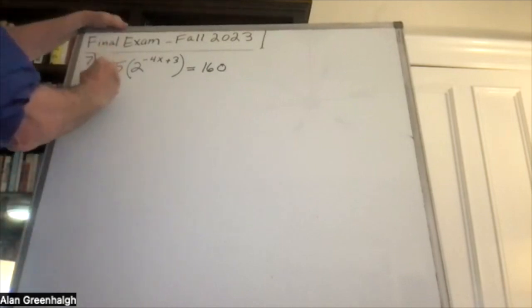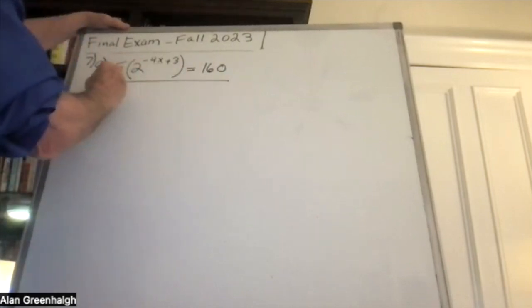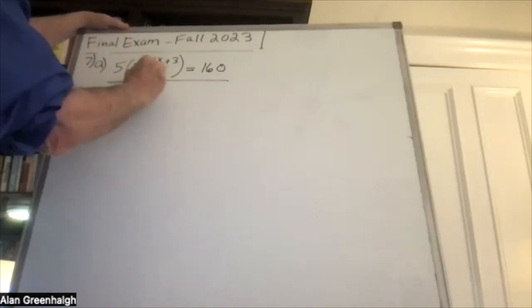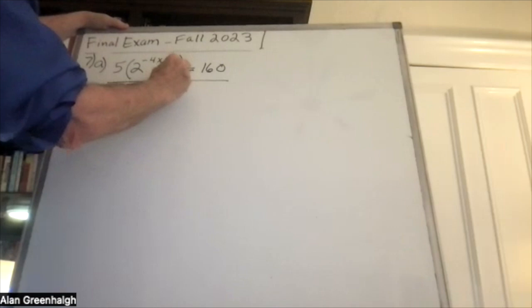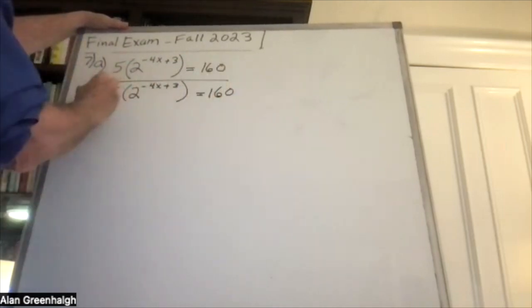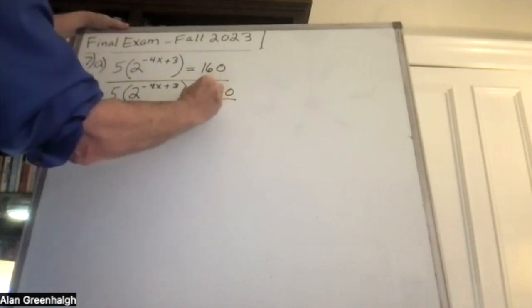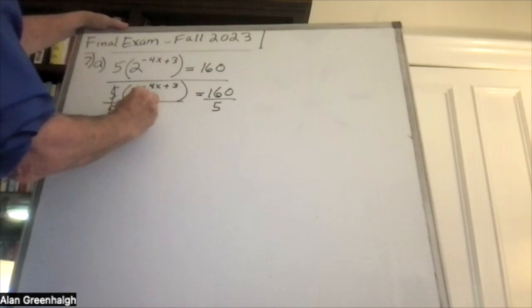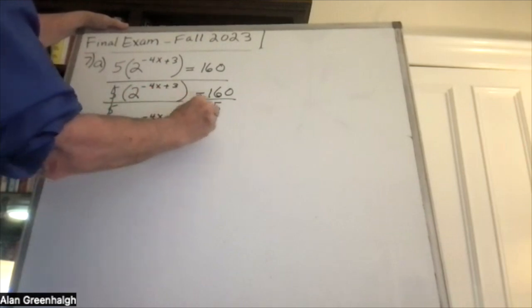The way I like to solve equations is to always write the equation over again, so I always have the original. And the first thing you would do is divide by 5. And you get 2 to the (-4x plus 3) is equal to 32.